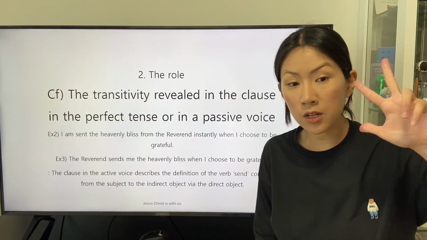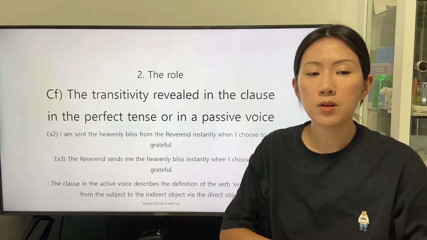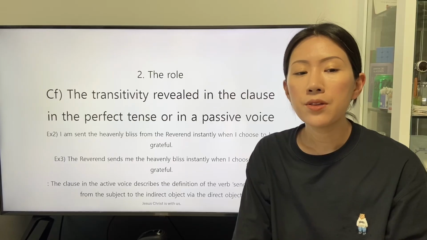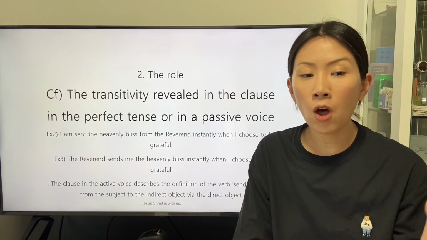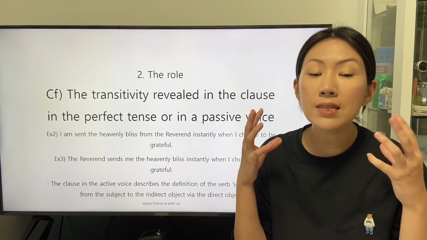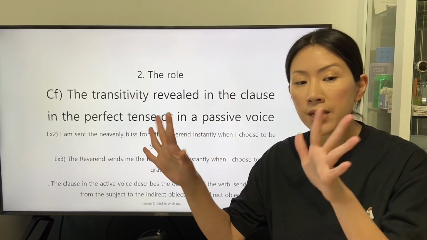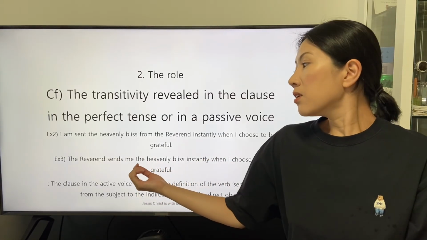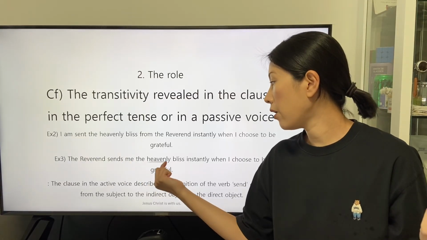There is the third example. Example stated in the active voice: The Reverend sends me the heavenly bliss instantly when I choose to be grateful. The clause in the active voice describes the definition of the verb send conveyed from the subject, the Reverend, to the indirect object, me, via the direct object, the heavenly bliss.